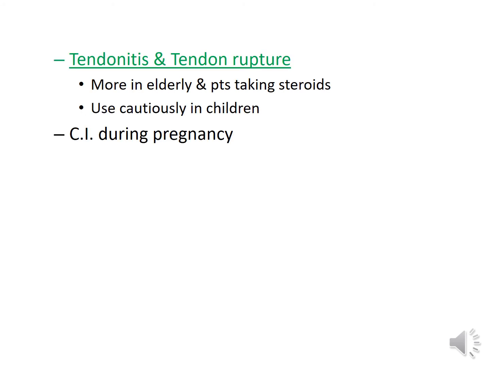Tendinitis and tendon rupture is a unique adverse effect of fluoroquinolones, which is more common in elderly people and those who are also taking steroids. Due to this adverse effect, previously fluoroquinolones were contraindicated in children, but nowadays it can be used in children with proper precaution. And because of this adverse effect, they are contraindicated during pregnancy.